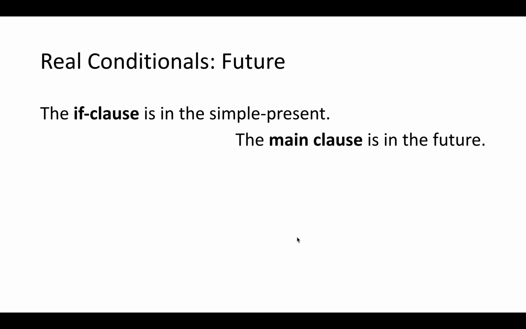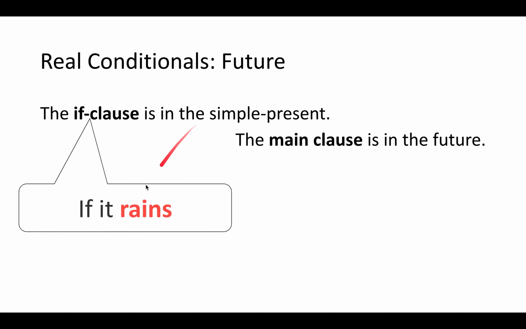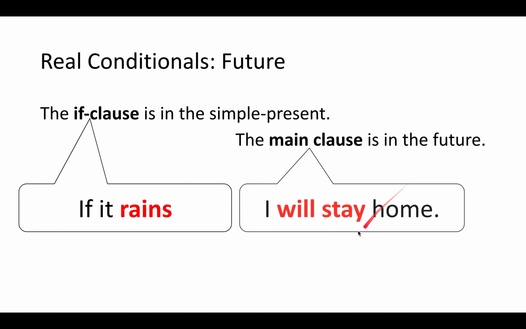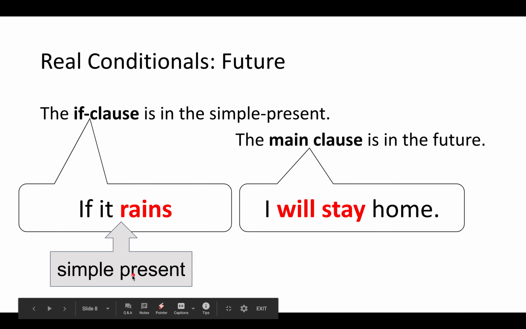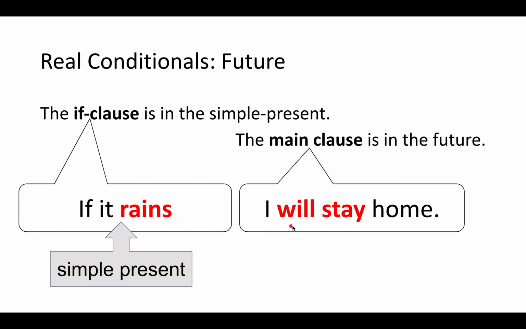Now let me talk about the form. The if clause is in the simple present. If it rains, okay, and the main clause is in the future. I will stay home. If it rains, I will stay home. Rains is in the simple present. Will stay is the future.